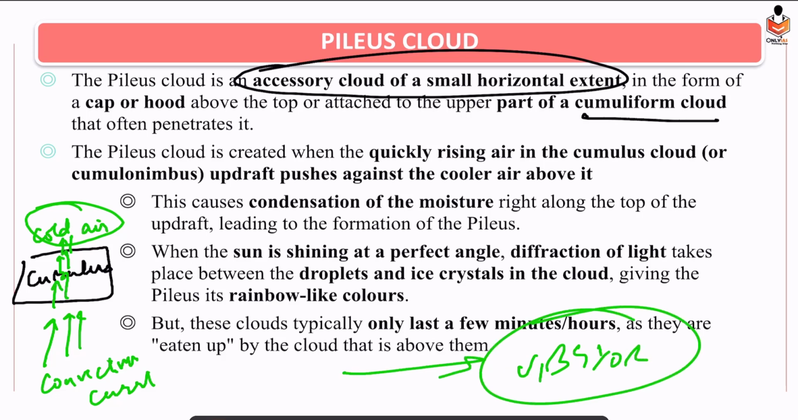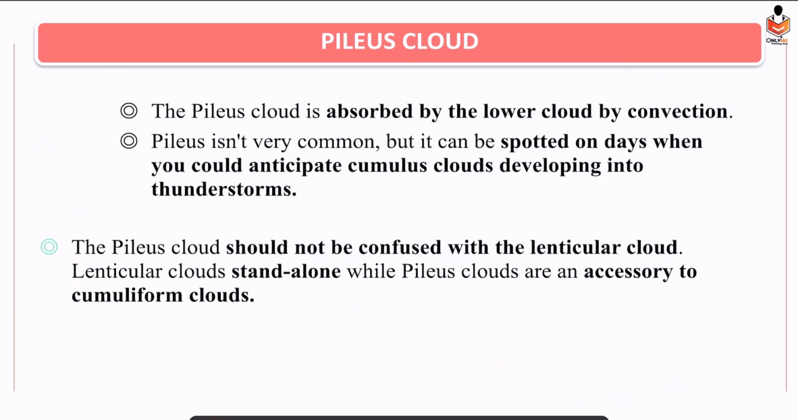So what is happening in the ice crystals of the Pileus clouds is that sunlight will split up and lead to the formation of rainbow-like colors in the Pileus clouds, and it lasts only for a few minutes or hours, not for a long time, not for a whole day. Just keep this in mind. Why does it exist for only a few minutes? Because it is absorbed by the lower cumulus cloud itself.